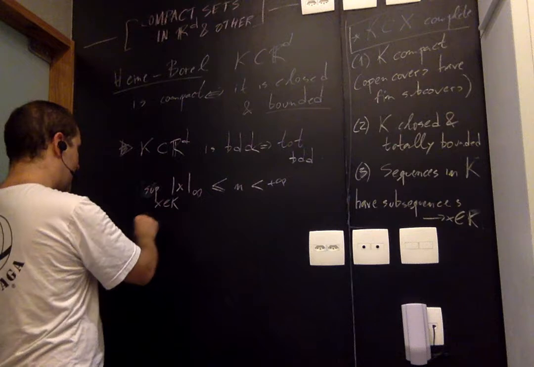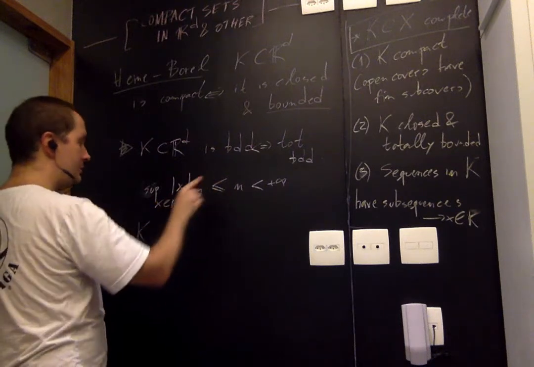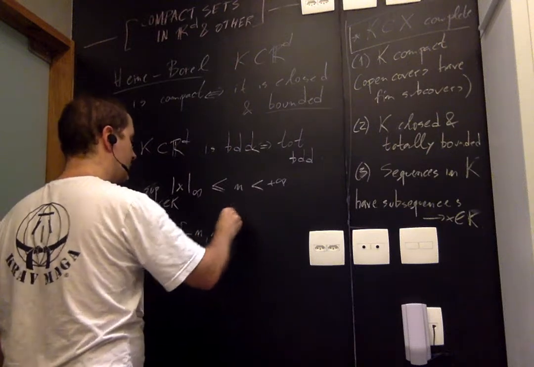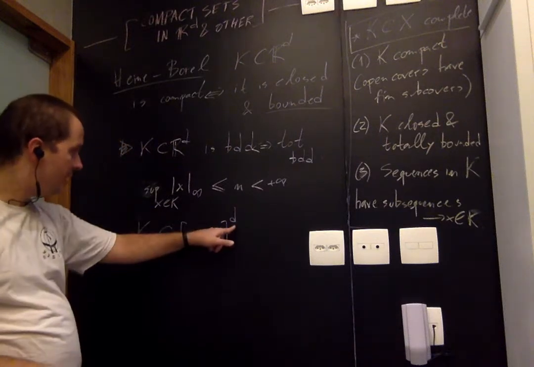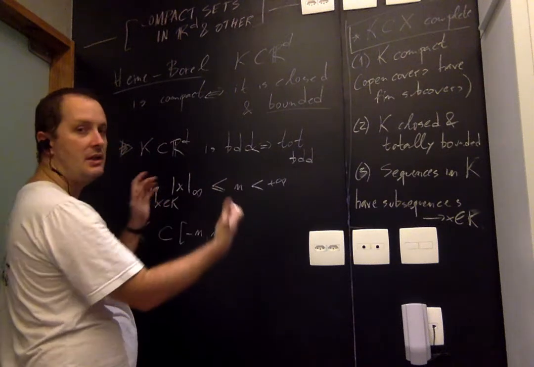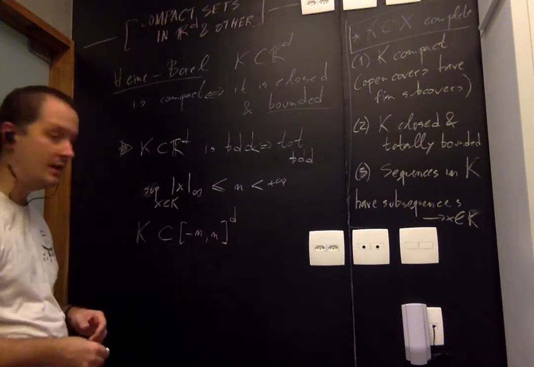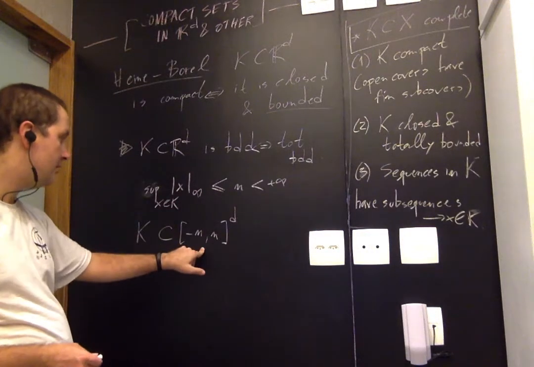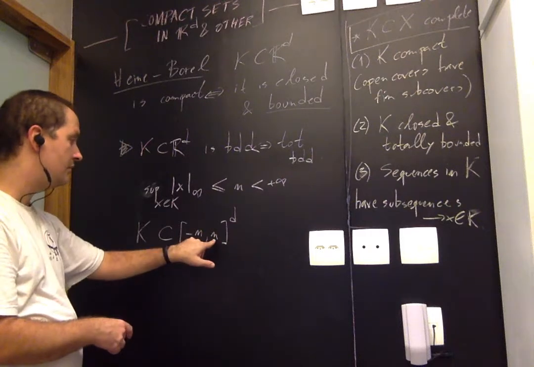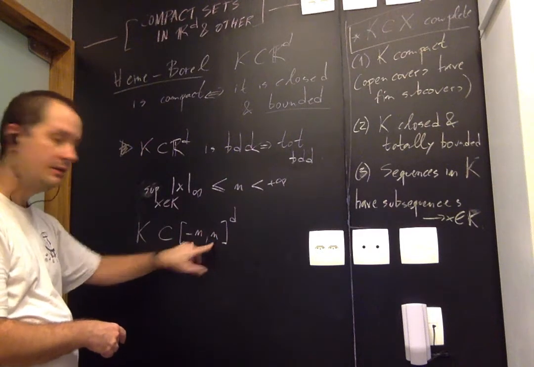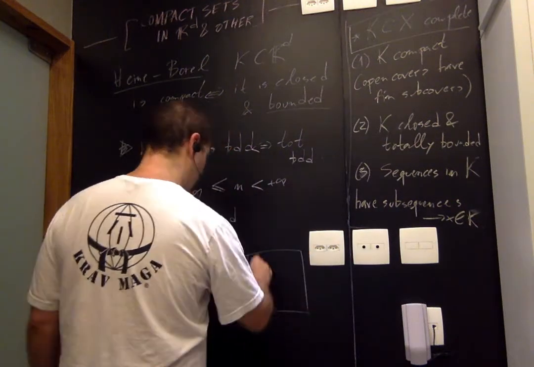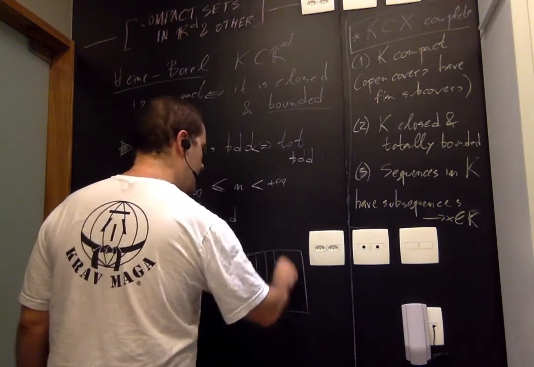That means that all coordinates of points in K are bounded by n, and therefore K is contained in this Cartesian product. Right, we're in R^d. Here I'm taking the interval of the line from minus n to n, and I'm taking the Cartesian product of this interval with itself d times, and K is contained in here. Now if I want to show that I can cover K by a finite number of balls of radius epsilon, I just need to cover this set. But that's easy. I'm going to sketch the argument here, for d equals 2.